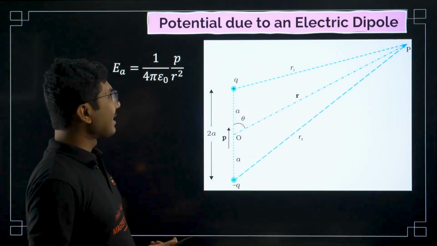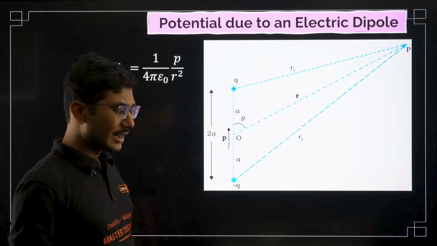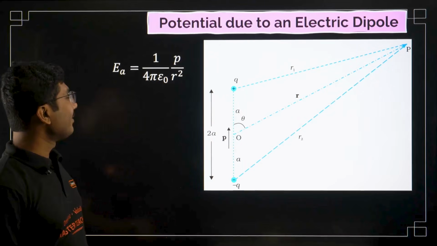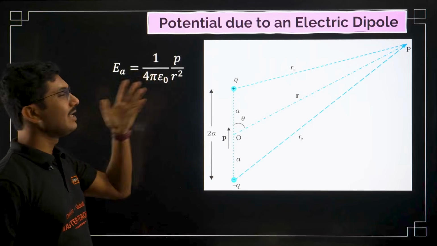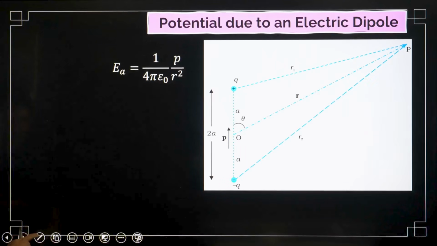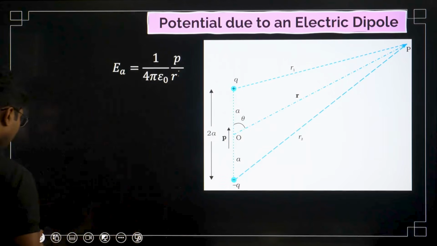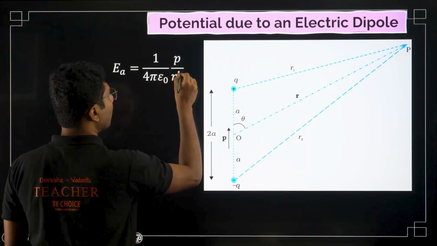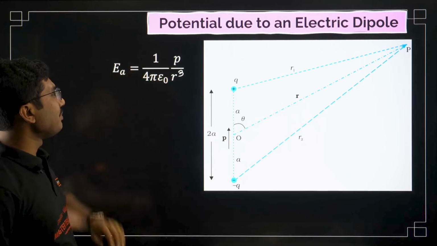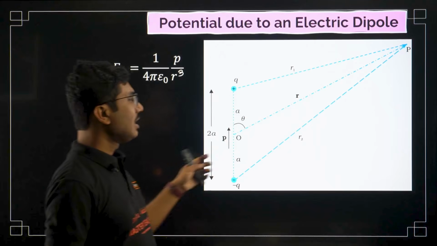Now let's come back to our chapter, electric potential due to an electric dipole. Now, electric dipole we have studied a lot, right? For example, we have found out the axial electric field due to an electric dipole. There is a slight mistake, it will not be square, it will be cube. So the electric field due to a dipole on the axis of the dipole is given by 1 by 4 pi epsilon naught, P by R cube. This is the electric field.